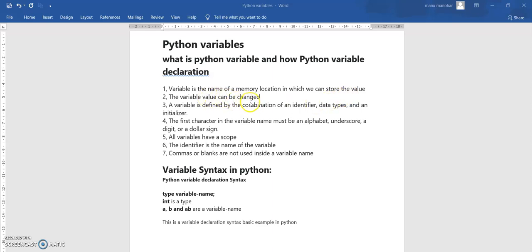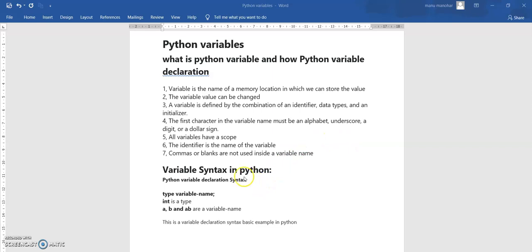The variable value can be changed. A variable is defined by the combination of an identifier, data type, and initializer. The first character in the variable name must be an alphabet, underscore, a digit, or a dollar sign. All variables have a scope. The identifier is the name of the variable. Commas or blanks are not used inside a variable name. These are some features and limitations of Python.